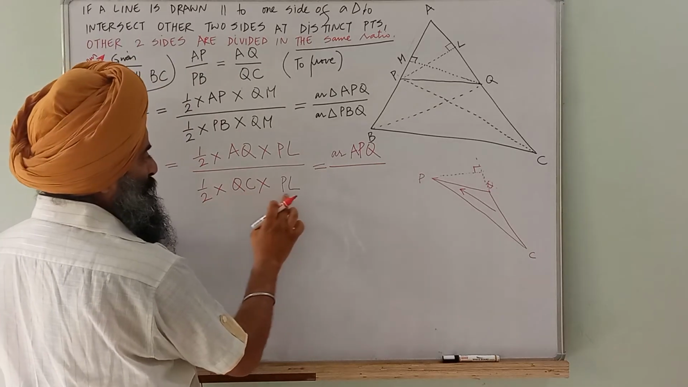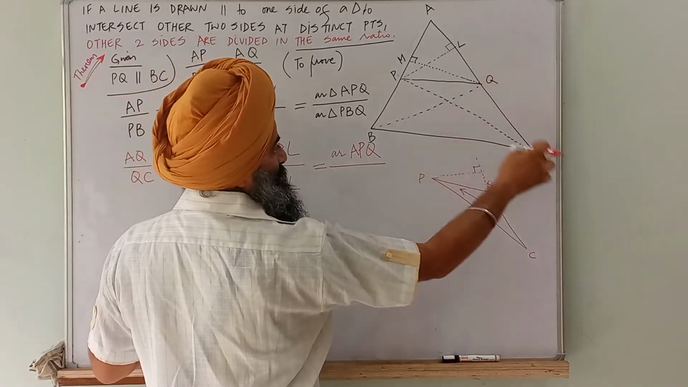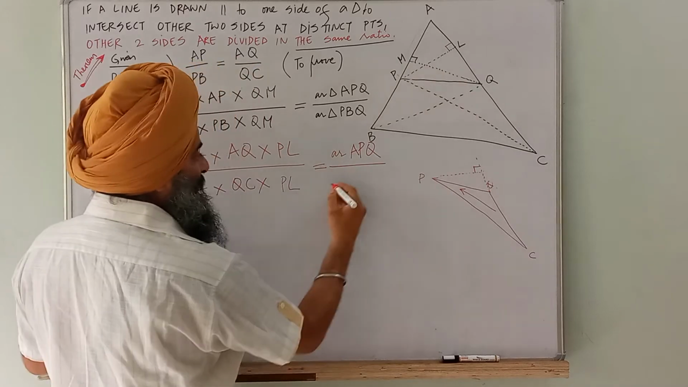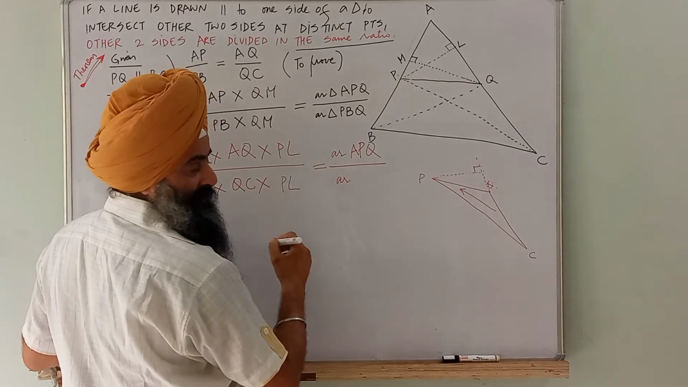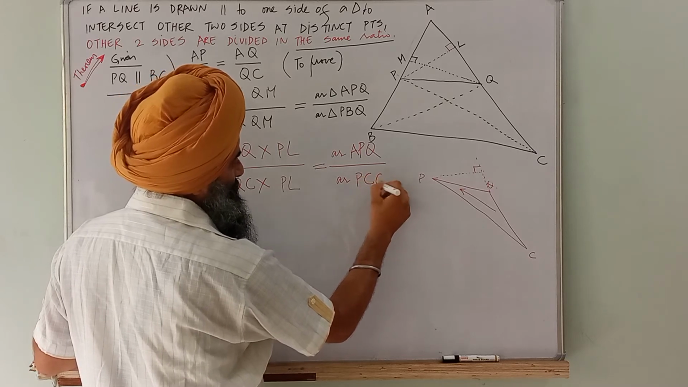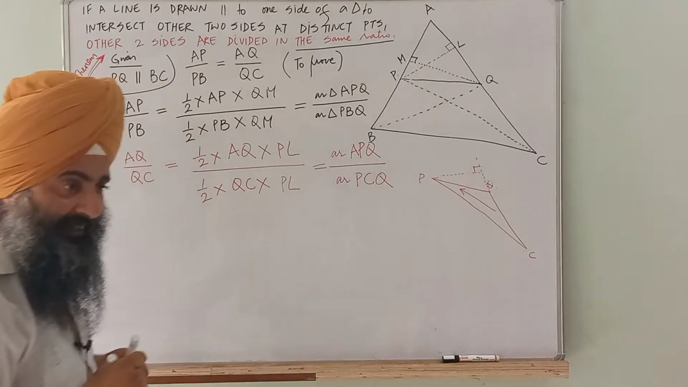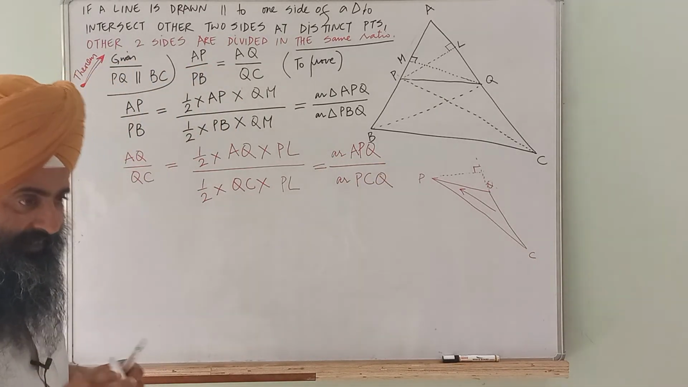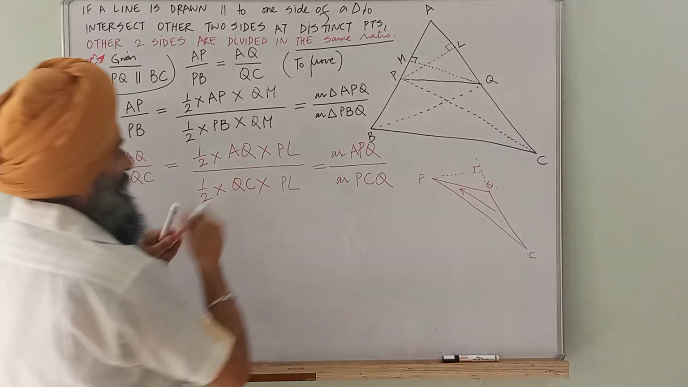And what is this triangle? Half into QC into PL. QC into PL, which is the triangle? Arman? PCQ. Correct. PCQ. Am I right? Okay.